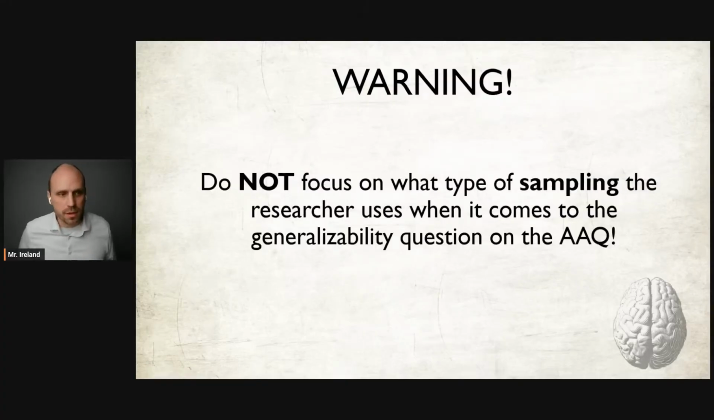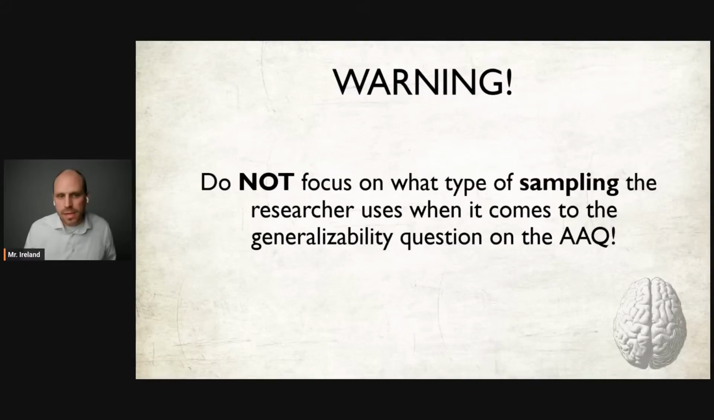So another tip here is this: do not focus on the type of sampling the researchers use when it comes to the generalizability question. What does this mean? Well, let's assume that the study doesn't explicitly mention anything about random sampling in order for the researcher to obtain participants for their study. The College Board has told us that if random sampling isn't mentioned, students should not say, quote, because it wasn't explicitly mentioned that random sampling was used, the study can't be generalized. Don't say that. That's not what the College Board is looking for on this question.